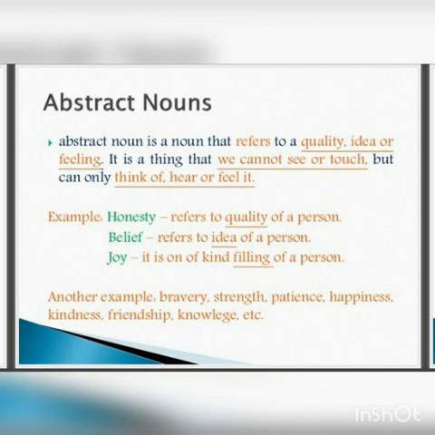It refers to idea of a person. Joy. It is one kind of feeling of a person. Now, other examples are bravery, strength, patience, happiness, kindness, friendship, knowledge, etc. So, children, you can see all these things we cannot see or touch, but we can feel these things, we can think of these things, and we can also hear them. So, these are all abstract nouns.